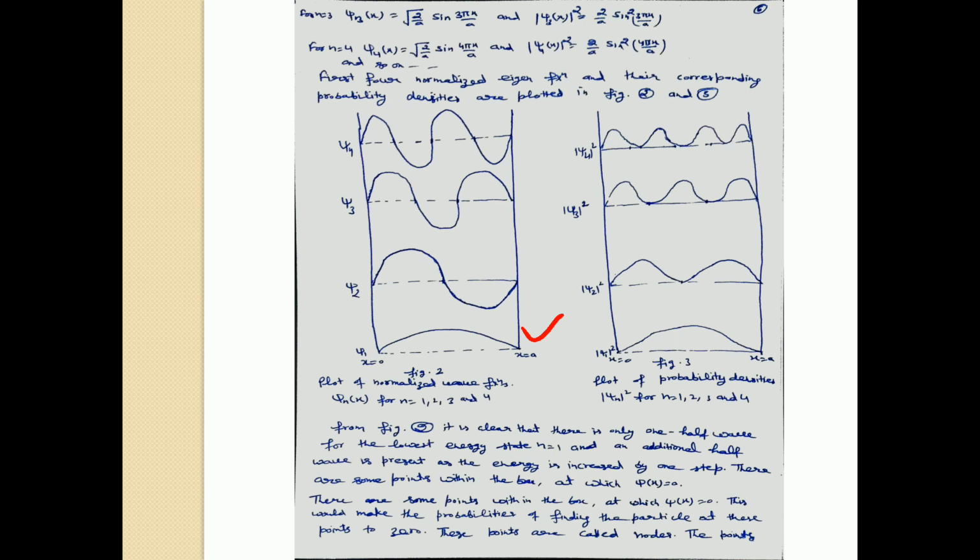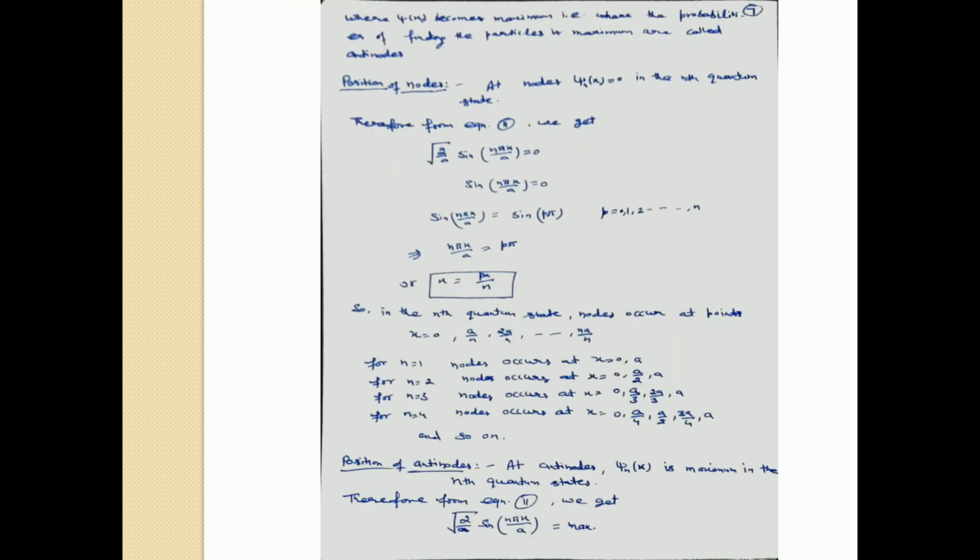There are some points within the box at which psi x is equal to 0. The points where the wave function is equal to 0 mean the probability of finding the particle at those points is 0. Such points are called nodes, and the points where the probability of finding the particle is maximum are called antinodes.